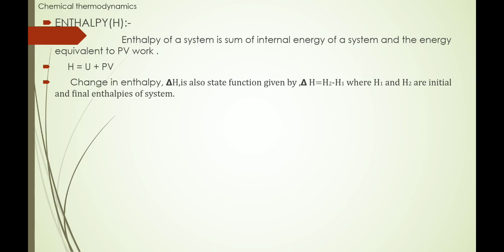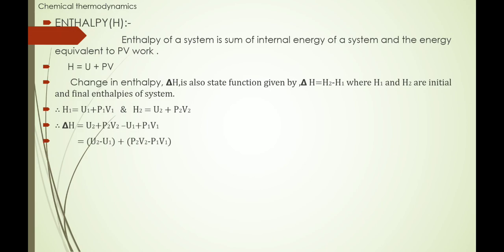Now change in enthalpy delta H is also a state function. So we can say that delta H is equal to H2 minus H1, where H1 and H2 are the initial enthalpy of system and final enthalpy of system respectively. So H1 is equal to U1 plus P1 into V1, and H2 is equal to U2 plus P2 into V2. So delta H is equal to (U2 plus P2 into V2) minus (U1 plus P1 into V1).